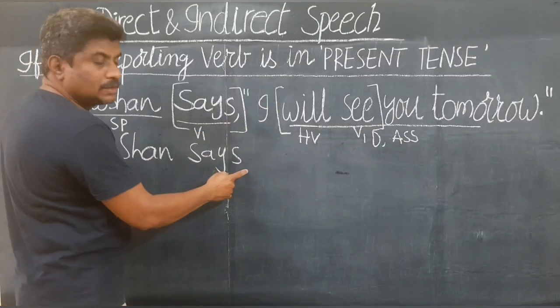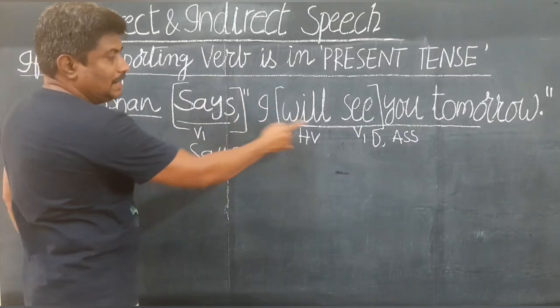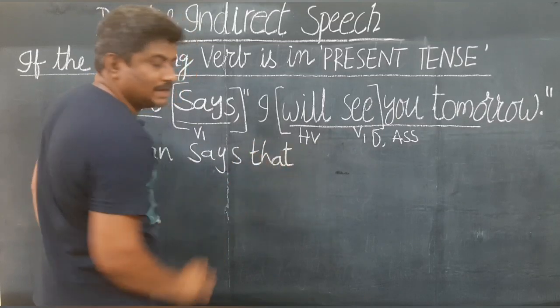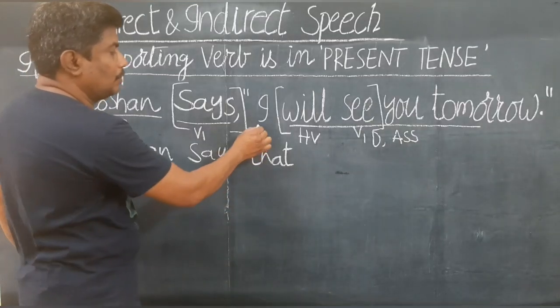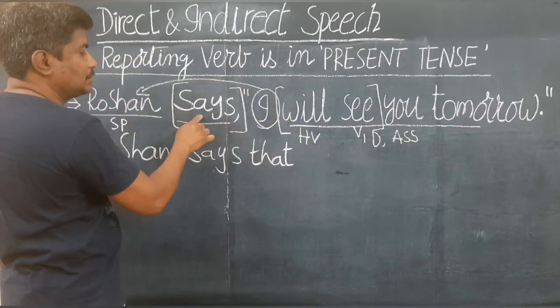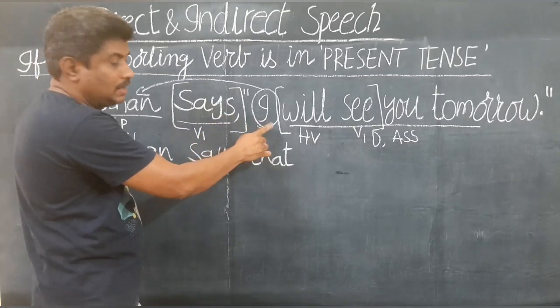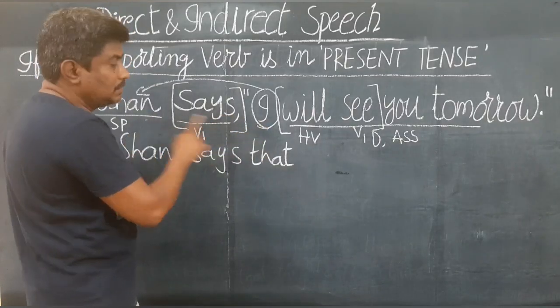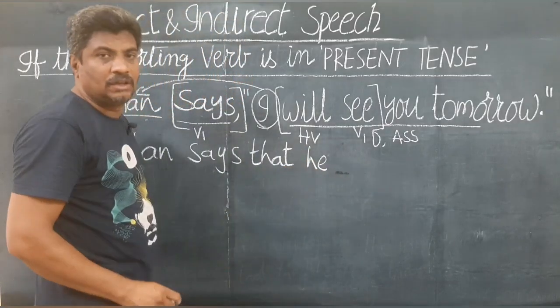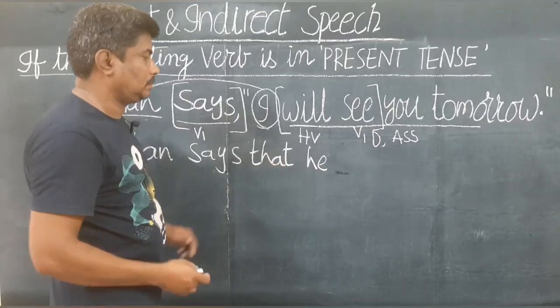In the assertive sentence, we don't write me. And as this is assertive, we will write the conjunction that. Now, who is this I? Roshan is the I, because Roshan is speaking and he is saying I will. I gives reference to Roshan, so I changes to he, as this is the case of male. If it is female, it changes to she.